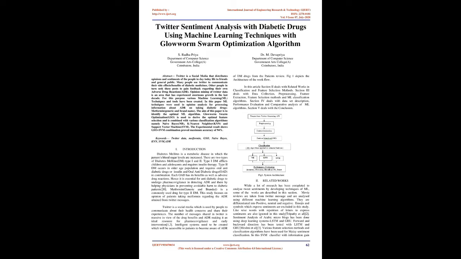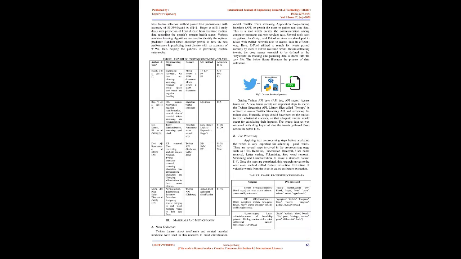2. Related works. While a lot of research has been completed to analyze tweet sentiments by developing techniques of ML, some of the works are described in this section. Movie reviews are taken from Twitter messages and are analyzed using different machine learning algorithms. They are differentiated into positive, neutral and negative. Emojis and symbols which express sentiments are excluded in this study. Likewise, words with repetition of letters to express sentiments are also ignored in this study. Tripathi et al. [2]. Sentiment analysis of Arabic microblogs has been done using deep learning systems LSTM and GRU.